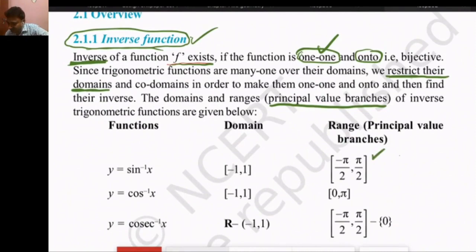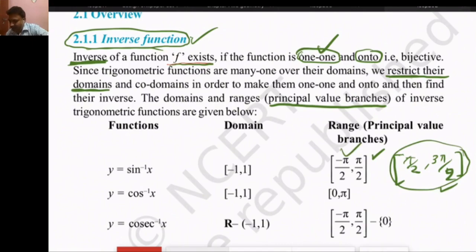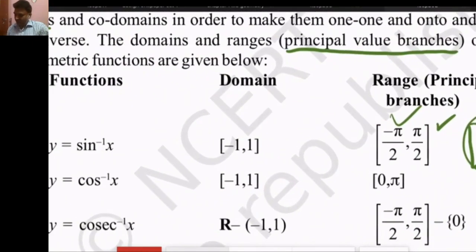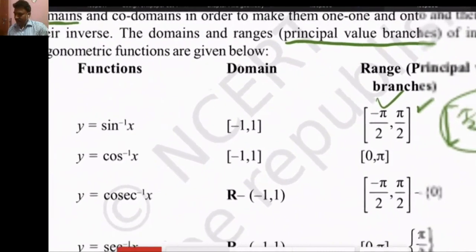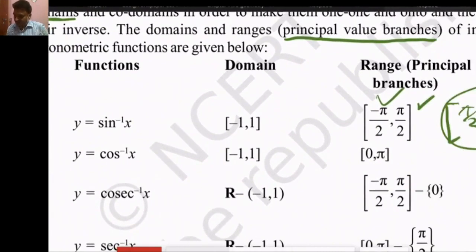Someone can also explain it as pi by 2 to 3 pi by 2. This can also be taken as a range, but this is not the principal range. We will take the principal one. So dear students, for the function y is equal to sin x, the domain is R and the range is -1 to 1.